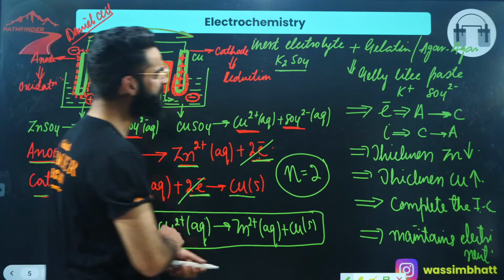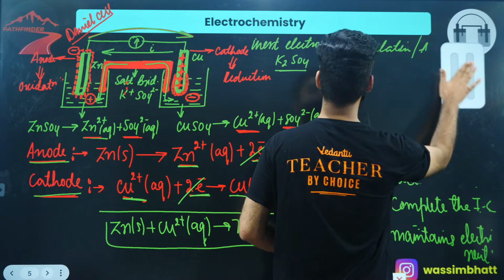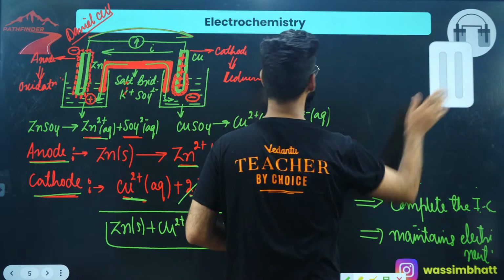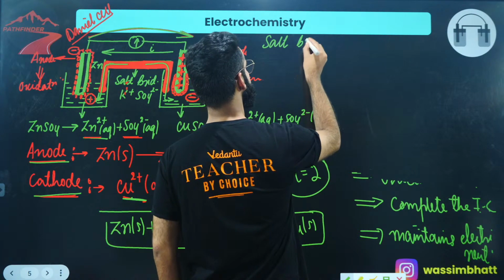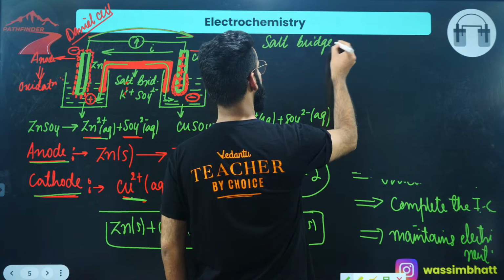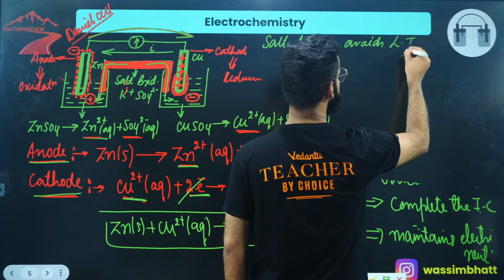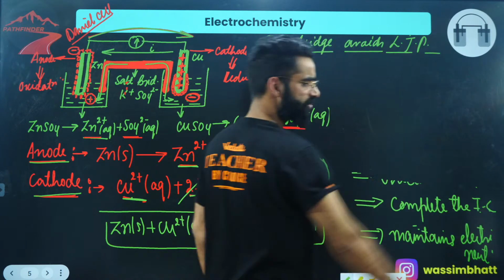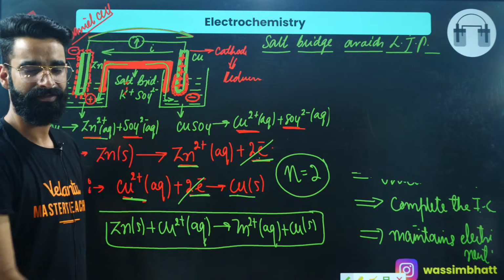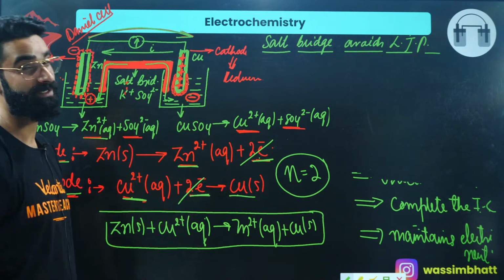Have a look exactly. Let me erase all this. We say the salt bridge avoids liquid junction potential. What does that mean? What does that mean, salt bridge avoids liquid junction potential? Let's see exactly what that means.